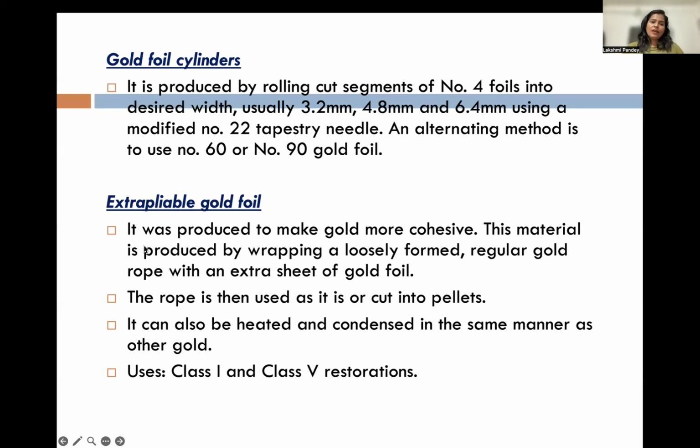Next comes extra applicable gold foil. It was produced to make gold more cohesive. This material is produced by wrapping a loosely formed regular gold rope in an extra sheet of gold foil. The rope is then used as it is or cut into pellets. It can be heated and condensed in the same manner as other golds, and is most commonly used in class 1 and class 5.